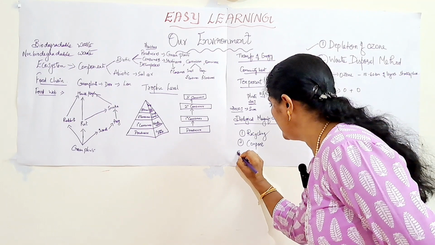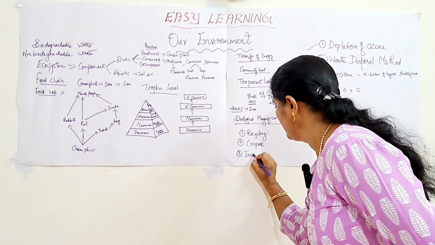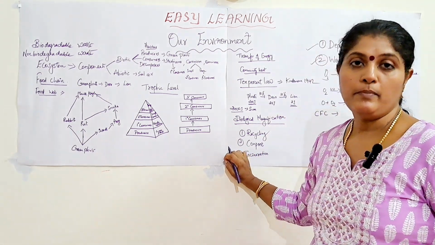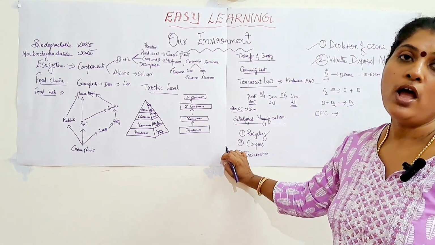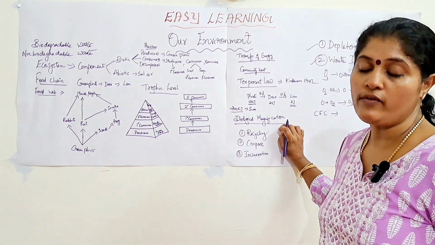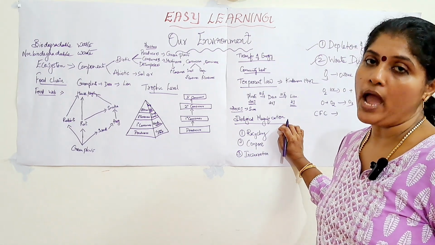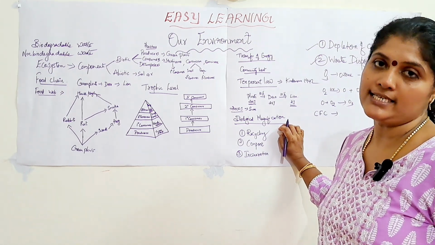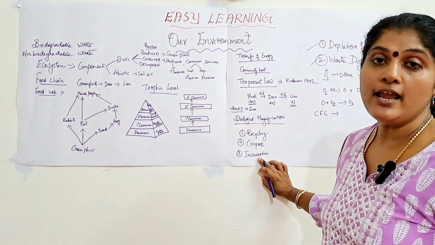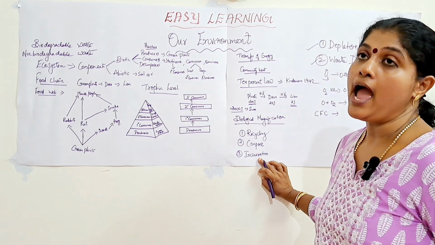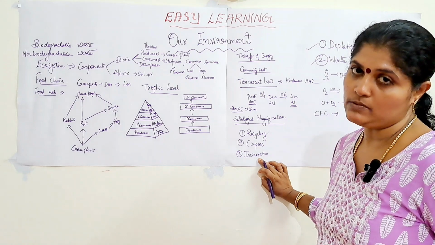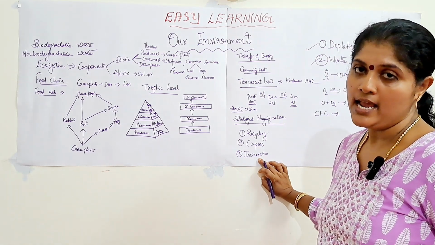The third method is incineration. Incineration means turning to ashes. The amount of waste, mainly the biological waste, household waste, etc., will be burned to ashes at a temperature of 1000 degrees Celsius. It is done in an incinerator, that is a furnace, and the amount of the waste will be very much reduced. The ash will be very, very less because it is being burned at 1000 degrees Celsius.